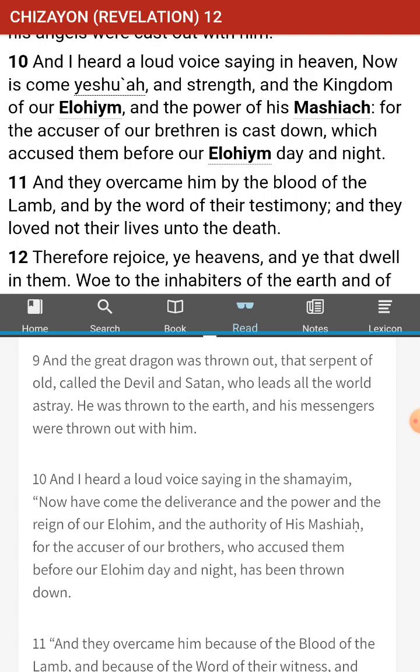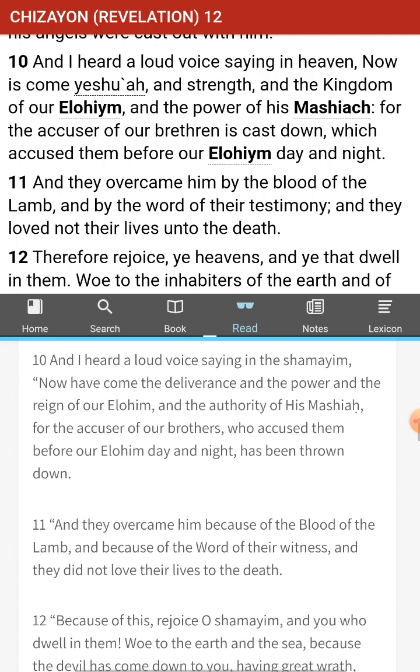But I think the thing about him attacking the woman was that he was trying to stop the Messiah from being born. I think it was a spiritual battle rather than a physical one. I think this is all spiritual. Yeah, this is all a spiritual thing that happened in the past. All right, so we got a couple of folks who think it's in the past. I honestly think it's got to be a mix of the current, future and past. I don't know.